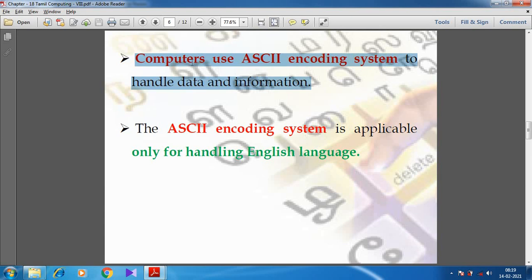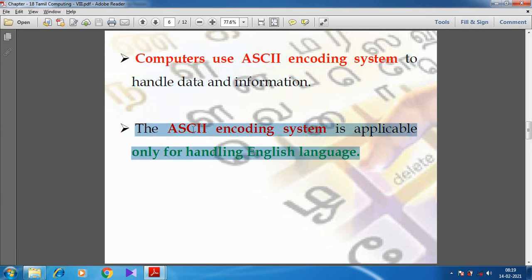Like that for numbers also: each and every number and each and every special character has an ASCII value. But the ASCII coding system is applicable only for handling the English language.